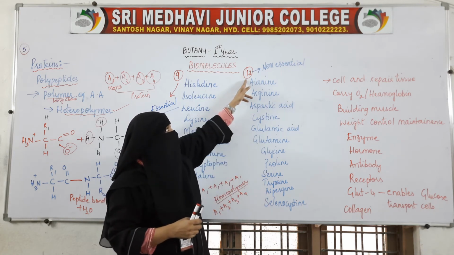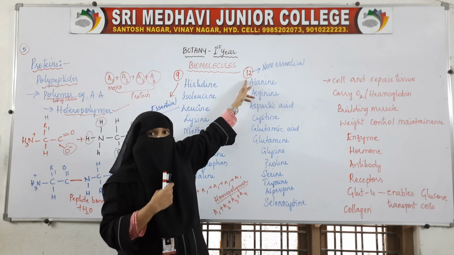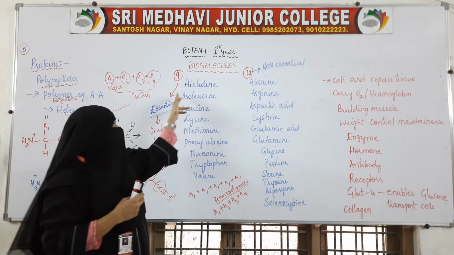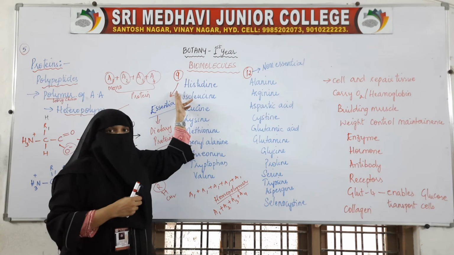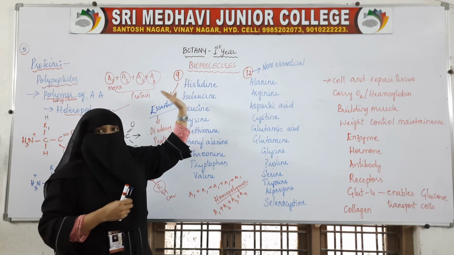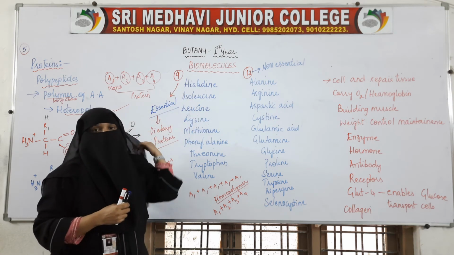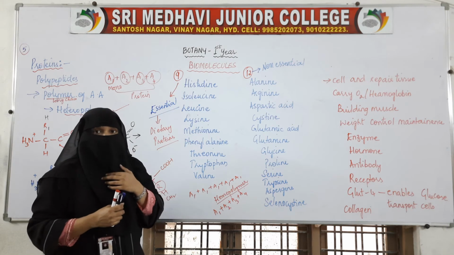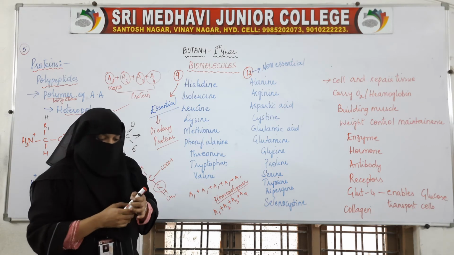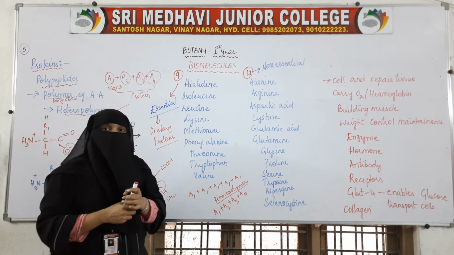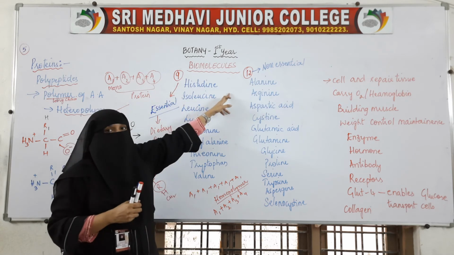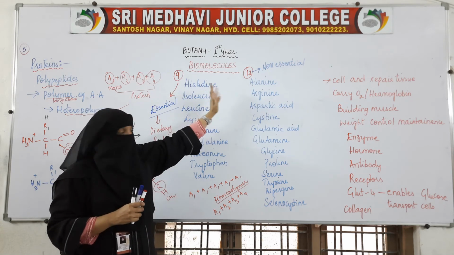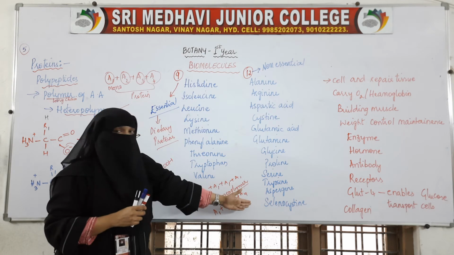So here we have 12 non-essential amino acids and 9 essential amino acids. These 21 amino acids are required for the formation of proteins in our body. So these are the different names.